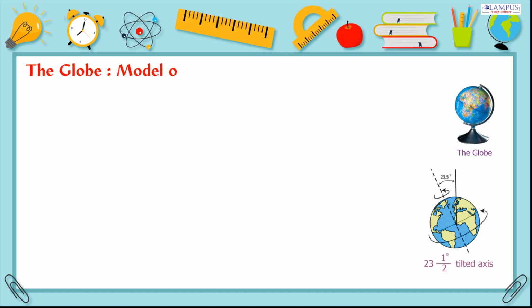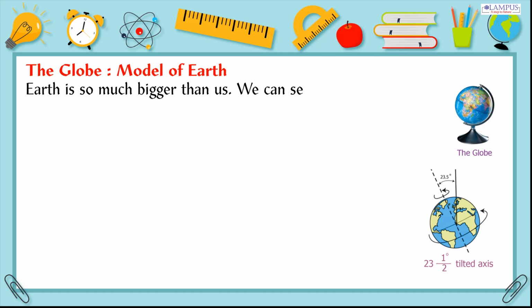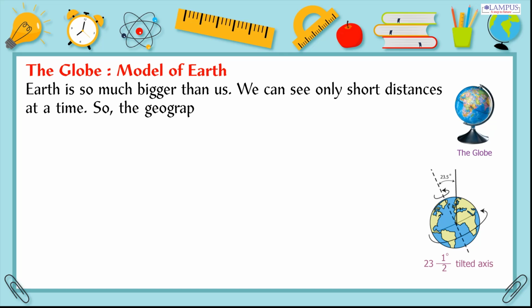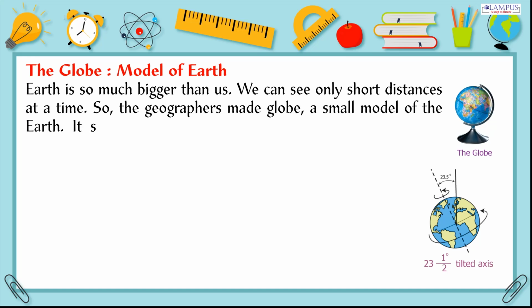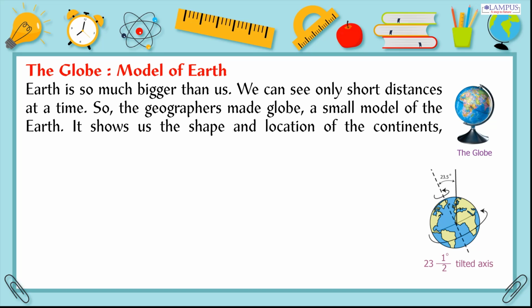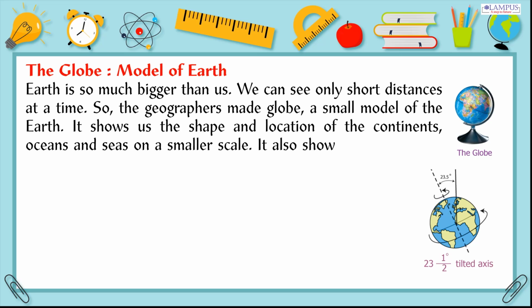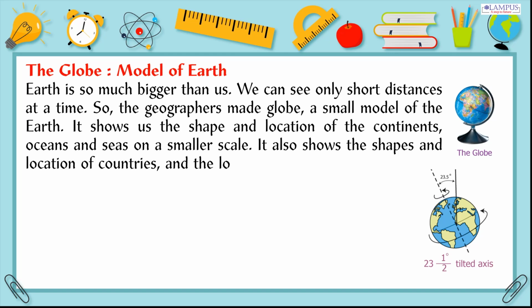The globe, model of Earth. Earth is so much bigger than us. We can see only short distances at a time. So, the geographers made the globe, a small model of the Earth. It shows us the shape and location of the continents, oceans and seas on a smaller scale. It also shows the shapes and location of countries, and the location of important cities.